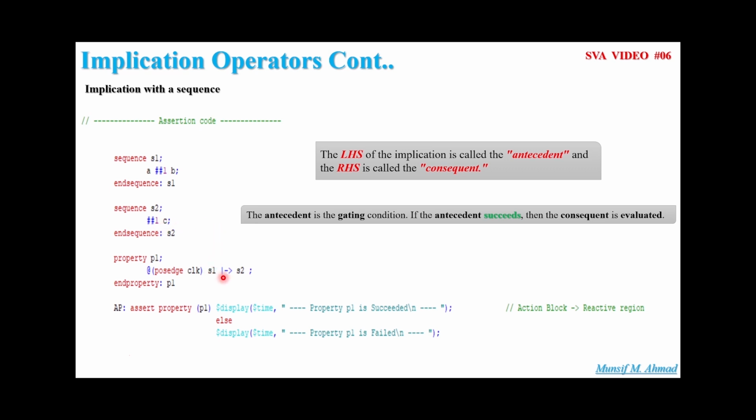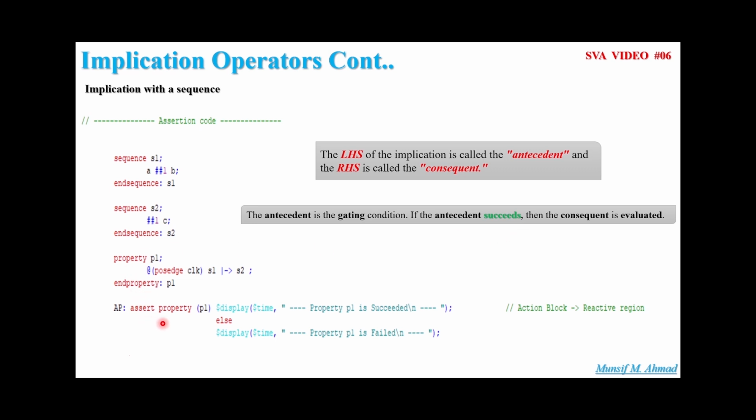As you know, I hope you remember from the last video, I told you that the left hand side of this implication is referred to as the antecedent, and the right hand side of the implication operator is referred to as the consequent. This antecedent is nothing but a gating condition. If the antecedent succeeds, then the consequent is evaluated. Remember this.